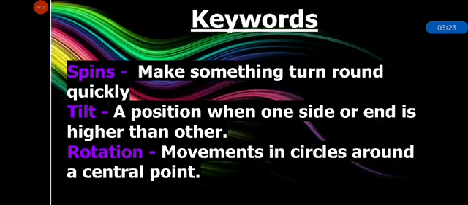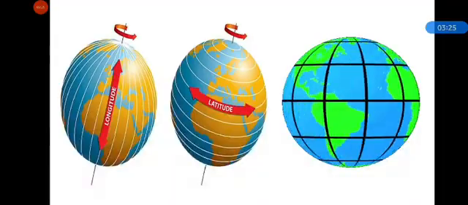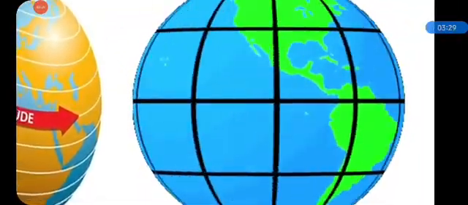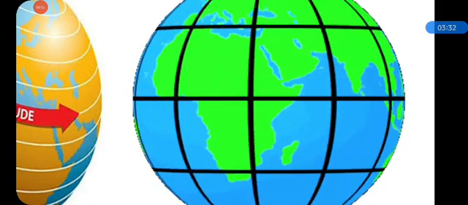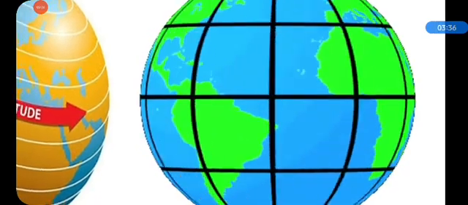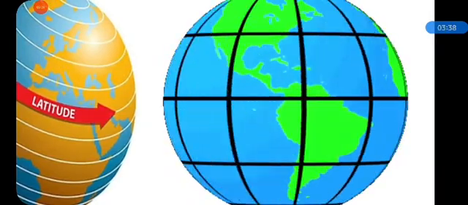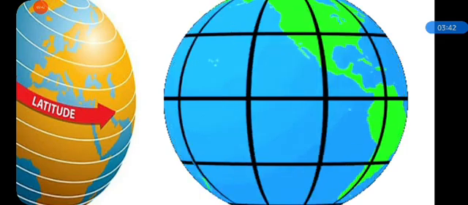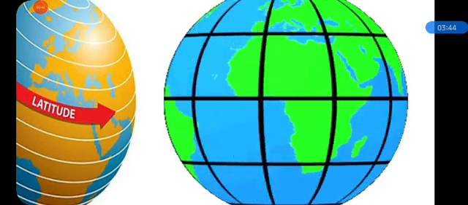Do you know what is longitude and latitude? As we have studied, these squares present on a globe and on a map are called grids, and these help us to locate a place.